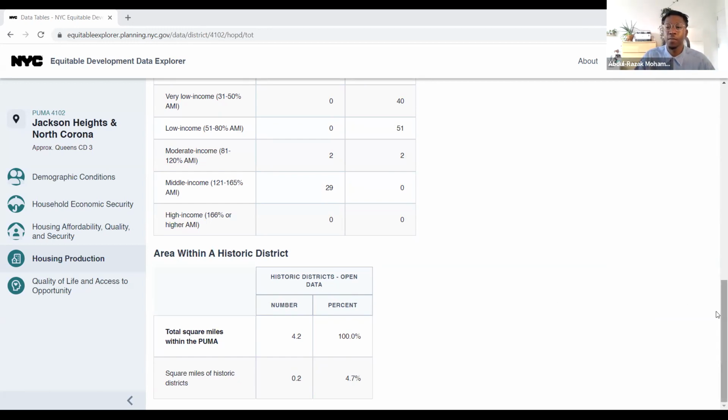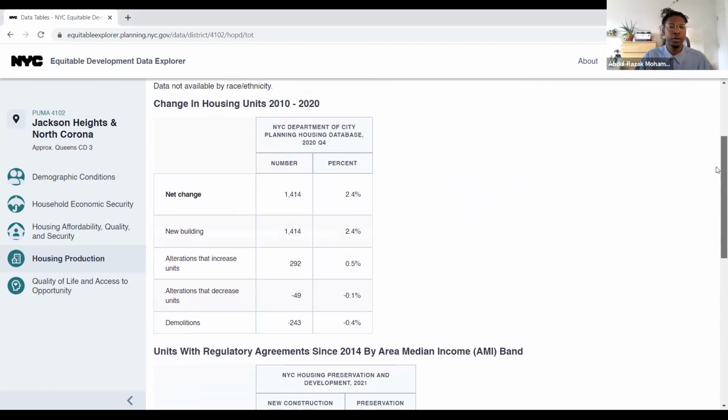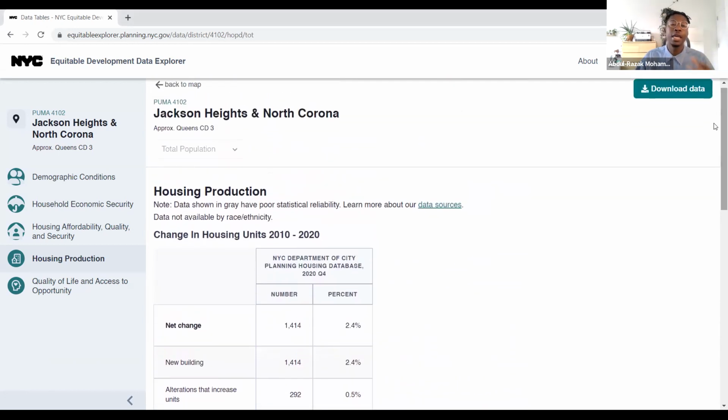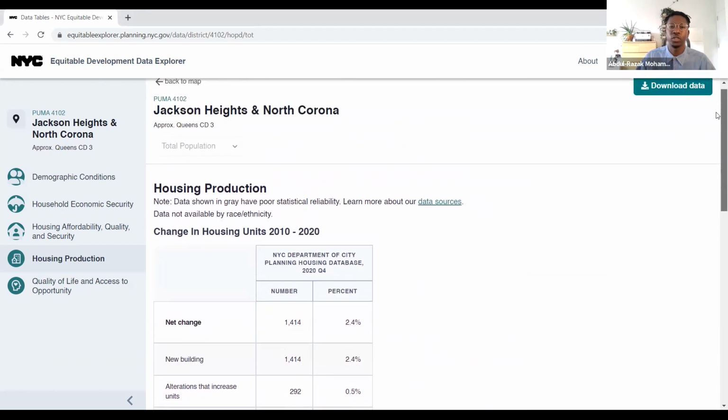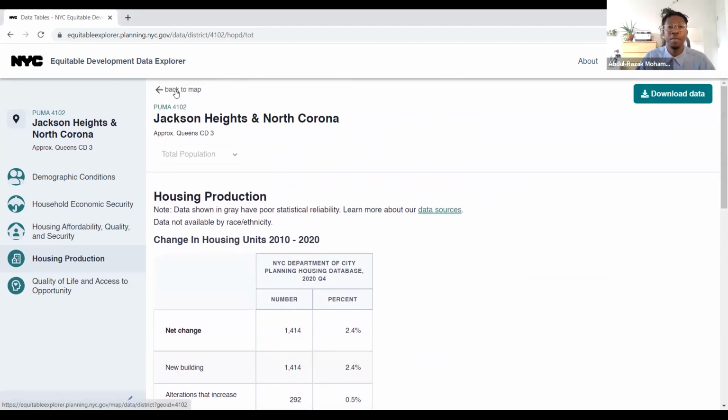Before we jump on to the next category, since we can't show this compared by race, I do want to show this category compared to another community district so you can get an understanding of how the housing production is different between two districts. So I'll jump back to the map real quick, and this will also be an example of how to do that. There's a back to map button right above the title, so it's easy to navigate.